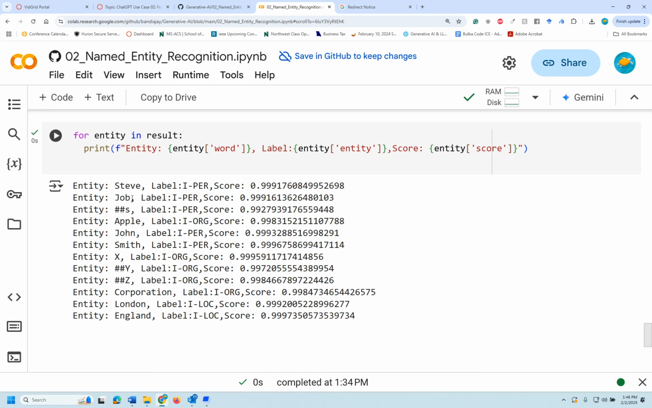Sorry, Jobs, in the sense this is Jobs. Okay, Steve Jobs, person, and a score. If you notice, everything is 99%, so that means the results are correct here. Apple is an organization. It identified Apple correctly. Again, John Smith is there. Both are person. I mean, John is the first name and Smith is the last name, but it recognized them as a person.